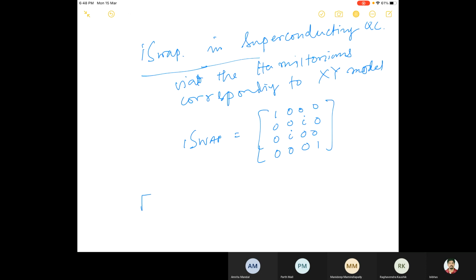Another gate is called the square root of swap gate. And this gate can be implemented in the electron spin of electrons, so it is called spintronic quantum computing.